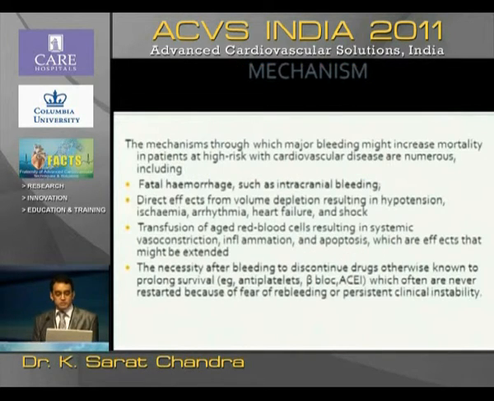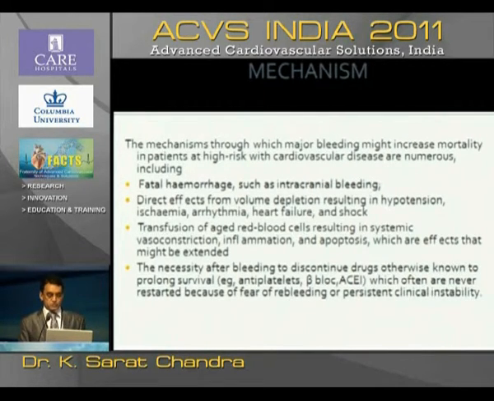The mechanisms through which major bleeding might increase mortality in patients at high risk for cardiovascular disease are numerous, which includes a fatal hemorrhage. Hemorrhage at a particularly important point like an intracranial bleeding might itself produce mortality. Direct effects of volume depletion can result in hypotension, ischemia, arrhythmia, shock, and so on. A very important point is the transfusion of relatively old blood, which is given many a time in the intensive care units as soon as a bleeding occurs, by older as well as relatively younger doctors who have not appreciated the importance of avoiding unwanted blood transfusions.